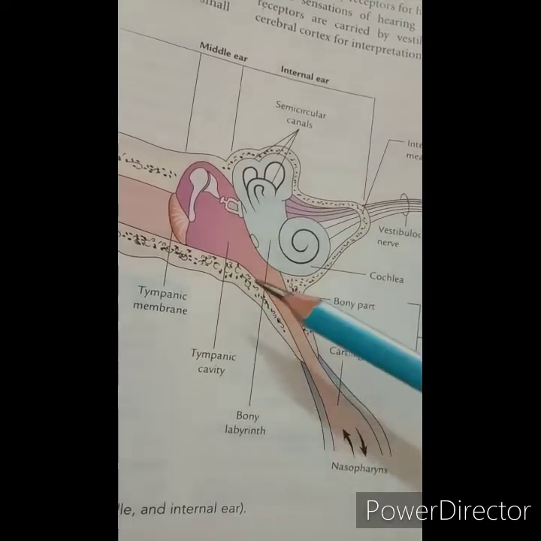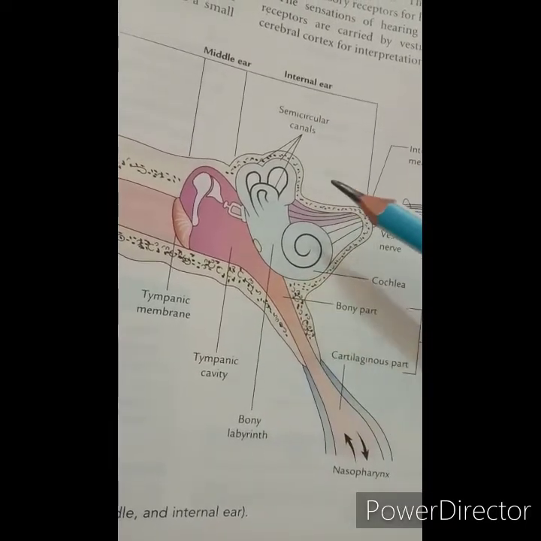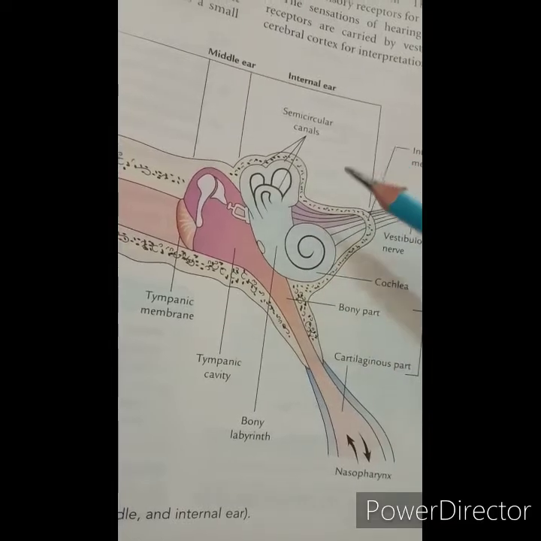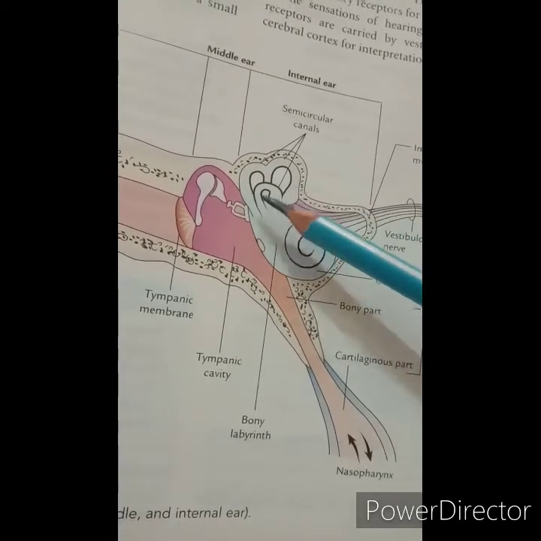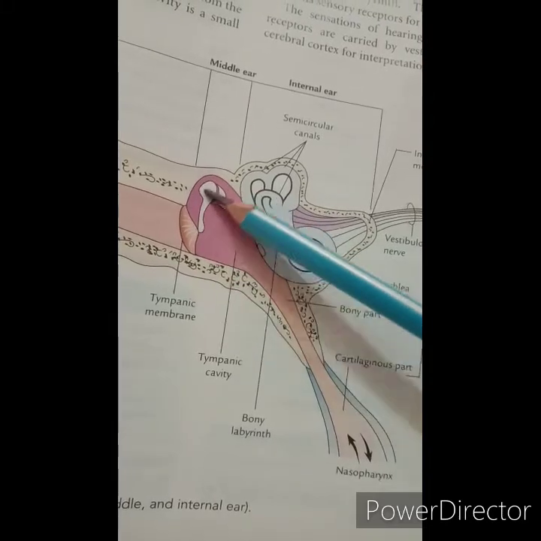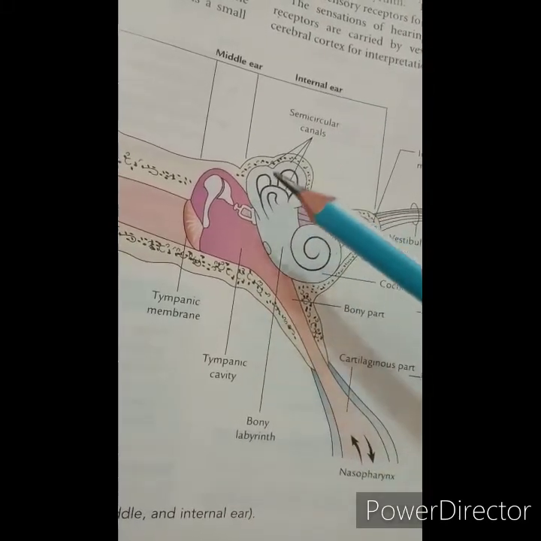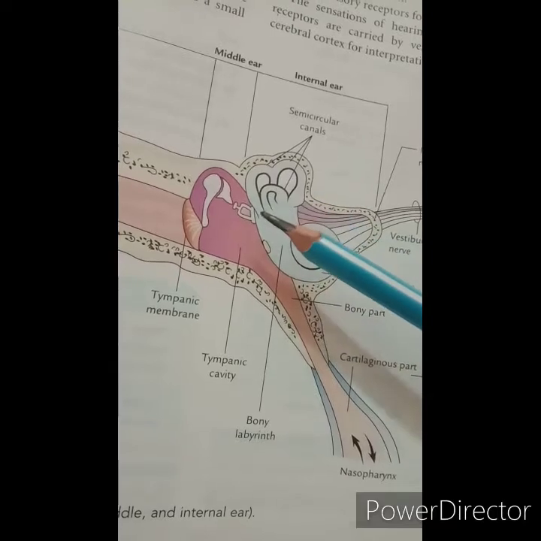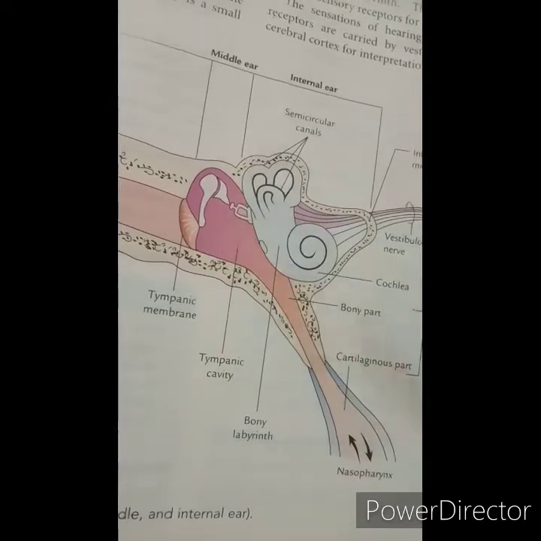Then the aditus is the opening through which the attic communicates with the antrum. So this one, this cavity. So let's see, that is the remaining middle part of the middle ear.